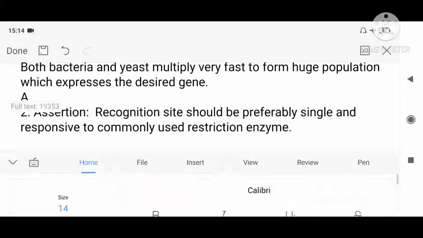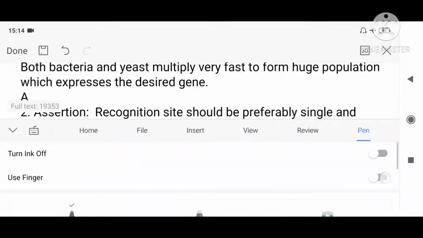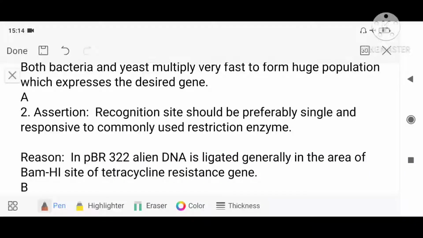The next question is, the recognition site should preferably be single. What is the next term? Recognition site. The recognition site is the site where we are going to introduce our foreign DNA. So that site we call the recognition site, isn't it? That recognition site should be single. I told you, one single site is very good. If they have multiple sites, then multiple fragments will be made, isn't it?